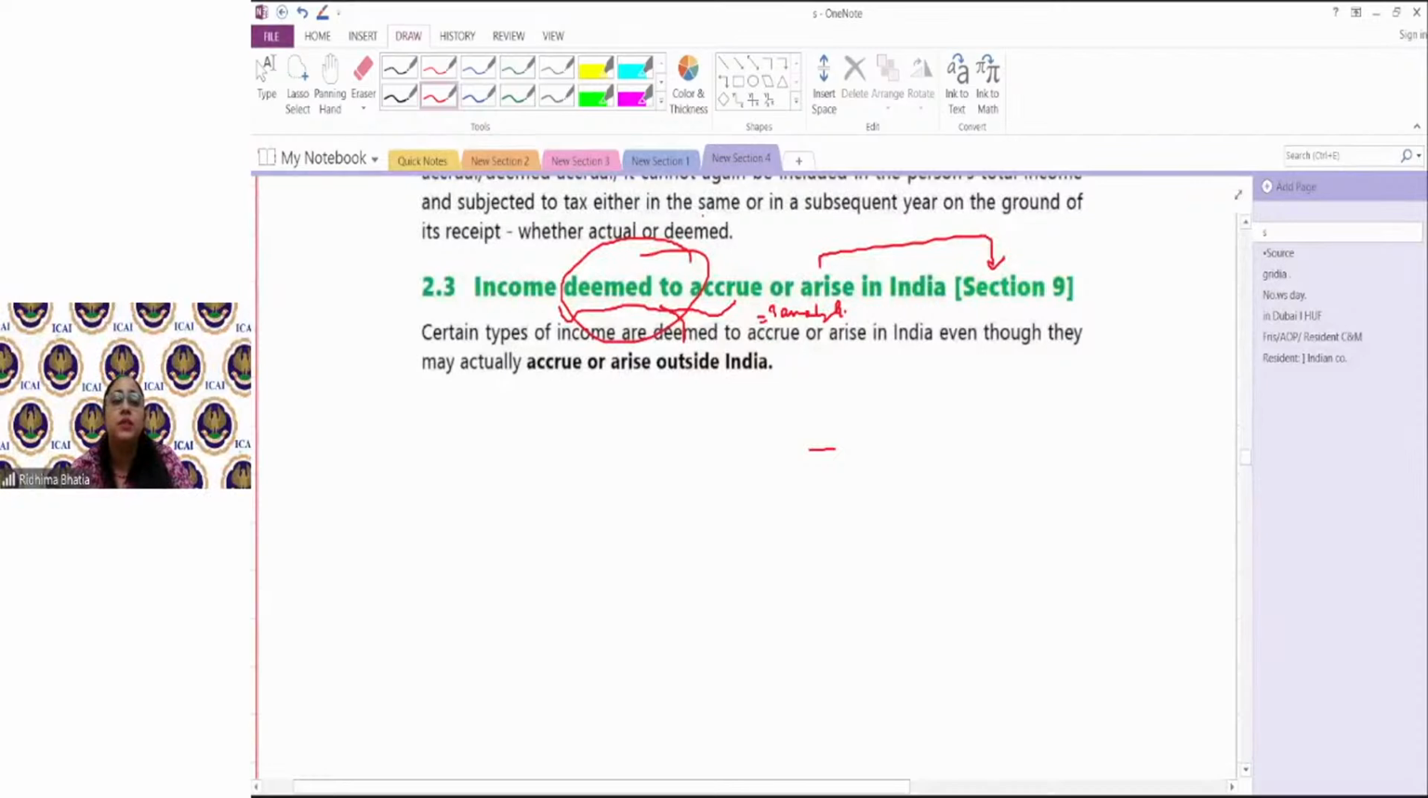Deeming provisions you have to understand from the perspective of non-resident. Why deeming provisions for accrual you have to understand from the perspective of non-resident? Because from the perspective of resident, everything is taxable, right? So यहाँ पे एक non-resident perspective से समझना कि why this income is called as deemed to accrue. Because उसके लिए it becomes important. ROR के लिए तो everything is taxable, but for a non-resident, it is extremely important to understand why it is called deemed to accrue. चले?